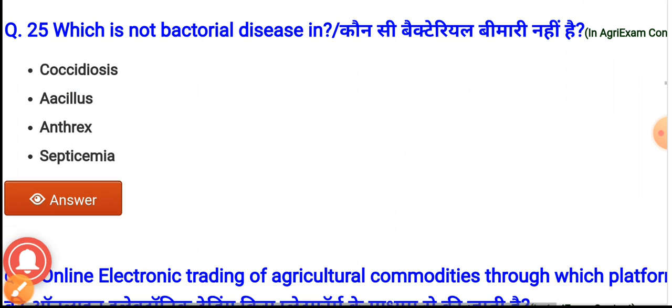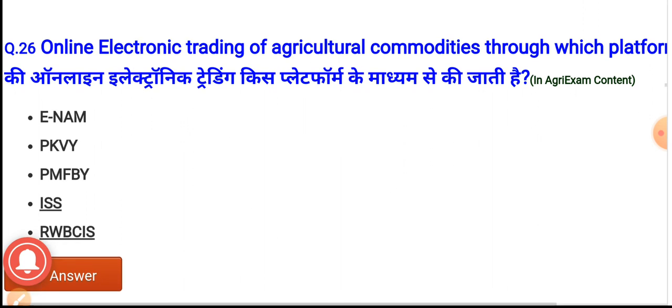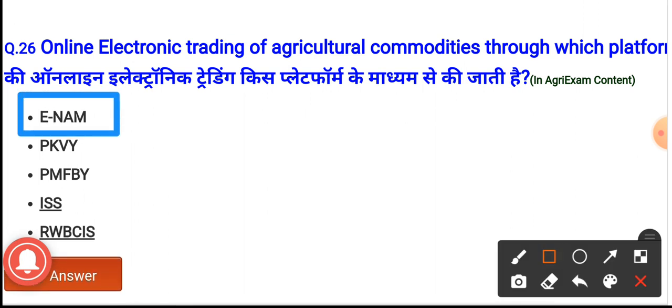Question number 26. The online electronic trading of agricultural commodities is done through which platform? The options are ENAM, PMKSY, Pradhan Mantri Fasal Bima Yojana, ISS, RWBCIS. And the correct option is option A, ENAM. It is the online electronic trading of the agricultural commodities.